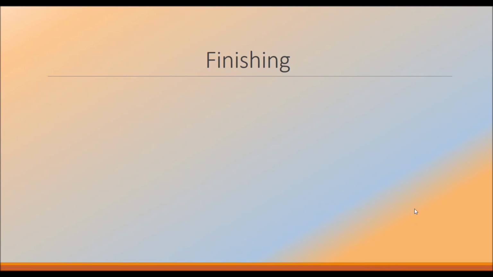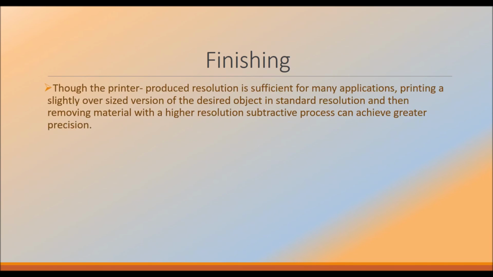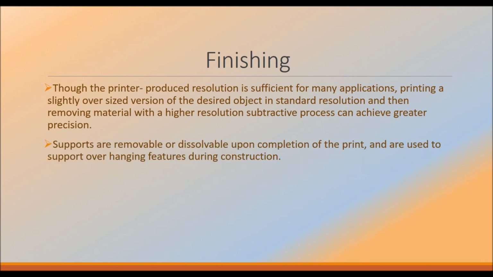Coming to finishing, this is the third step in 3D printing. Though the printer's resolution is insufficient for many applications, printing a slightly oversized version of the desired object in standard conditions, and then removing material with a high resolution subtractive process, can achieve greater precision. Supports are removable or dissolvable upon completion of the print and are used to support overhanging features during construction.